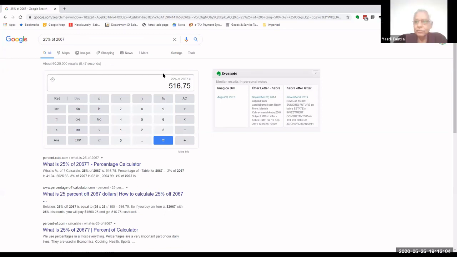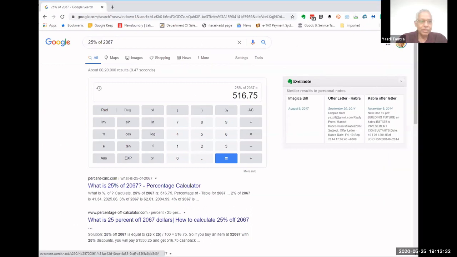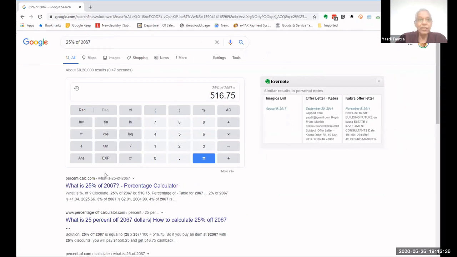Are you getting this? This is very beautiful. I am not saying anything. I am not saying calculator. I am not saying calculate this, do this, or do that. I need your responses in chat, please, so that I know you are with me. Okay? Is this easy? It's very, very lazy also. It's easy and lazy. I did not say anything.